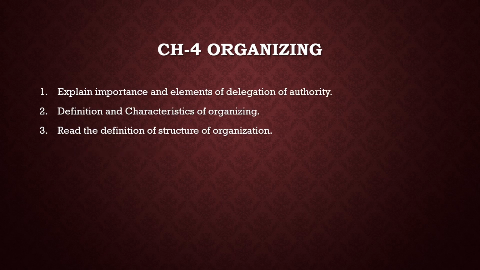Chapter 4, organizing. First is explain importance and elements of delegation of authority. Elements of delegation of authority have been asked in many papers last year, so it is important for the list. Second is definition and characteristics of organizing. Third is read the definition of structure of organization. I am not asking that you should know the whole structure of organization, but you should know the definition and meaning of some of the types, like linear, formal, matrix, functional, informal. You should know all the meaning and concept, so if it is asked for 1 or 2 marks, you may write it.